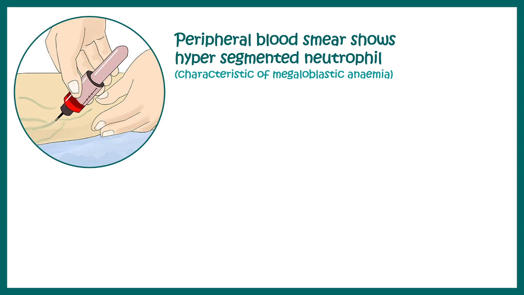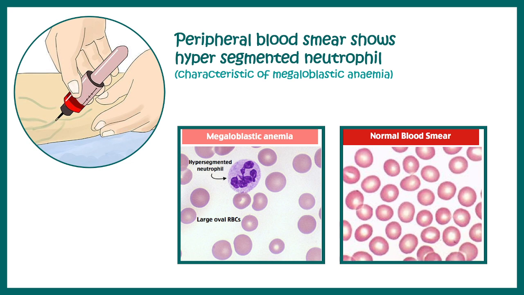Then a peripheral blood smear would show some hypersegmented neutrophils, which is kind of a characteristic of megaloblastic anemia. Now, vitamin B12 deficiency always comes with folate deficiency as well. So we need to understand that many symptoms of vitamin B12 deficiency are similar to folate deficiency, and hypersegmented neutrophils are characteristic of folate deficiency, and this kind of finding can also be seen in the case of vitamin B12 deficiency.